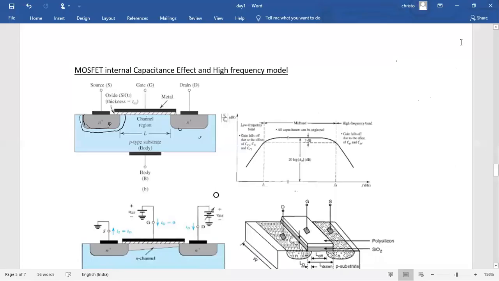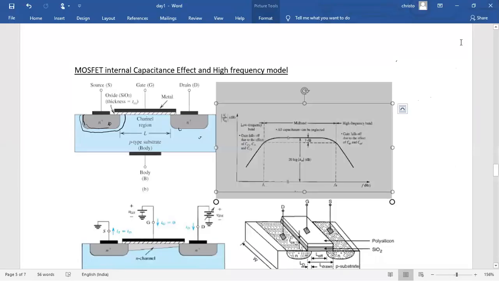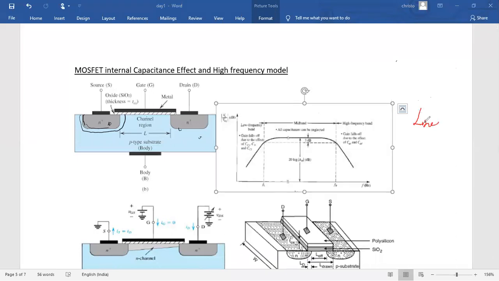In linear mode, the channel will be of uniform depth, so it is formed by the electrons.